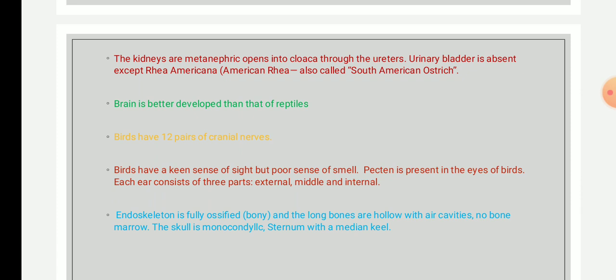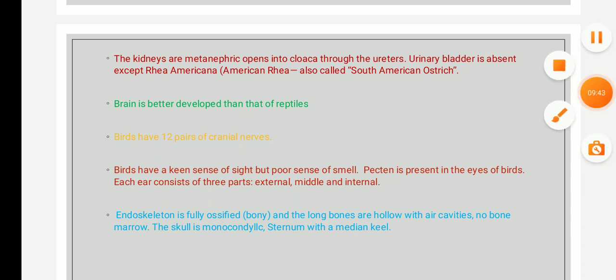Rhea americana, that is also called the South American ostrich. Okay, in this the urinary bladder will be present. As the name suggests, it is a flightless bird, the ostrich. But particularly the South American ostrich will have a urinary bladder, while in the other ostriches the urinary bladder will be absent.